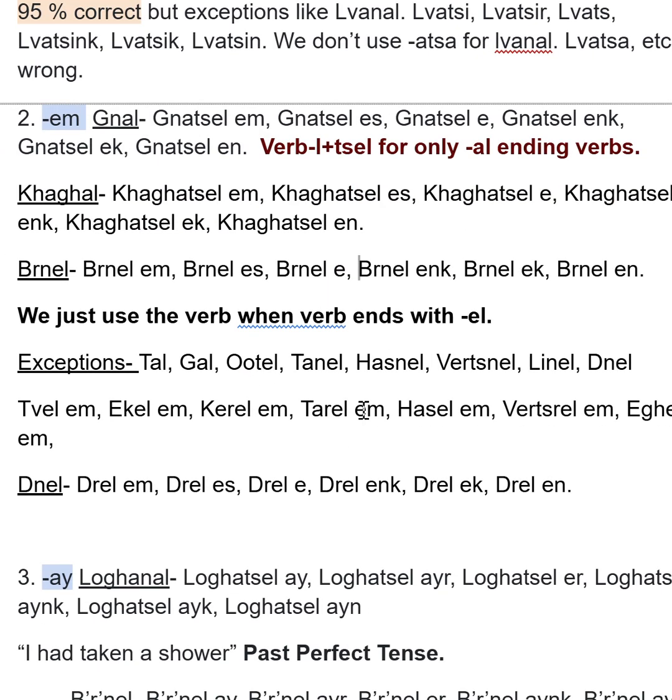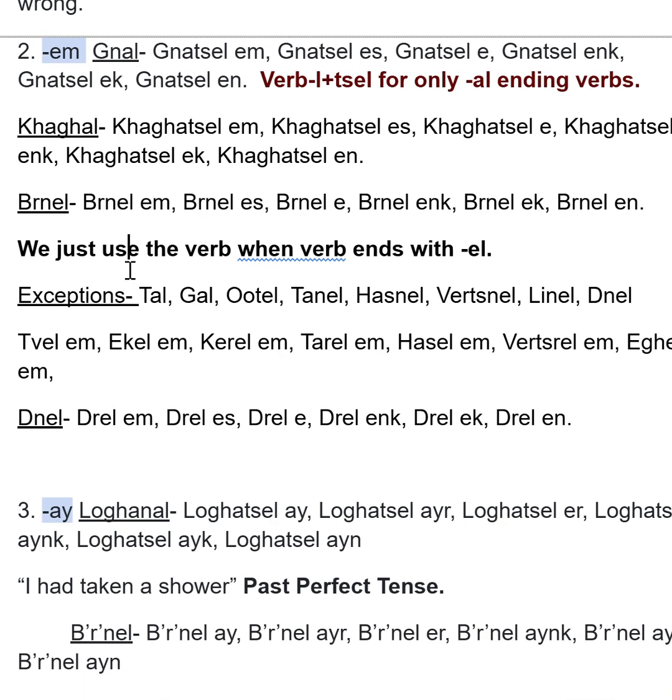Now, let's move on to one that ends with EL. For the EL, we just use the verb when the verb ends with EL. But of course, we're adding our suffixes. Bernel. So this one, you're going to roll your R's. Bernel. It means to grab, to catch. Yes, bernelem. Tu berneles. Na bernele. We just use the verb, we don't add tsel. So you're not going to hear me say bernetsel. No, that's wrong. Don't say that.